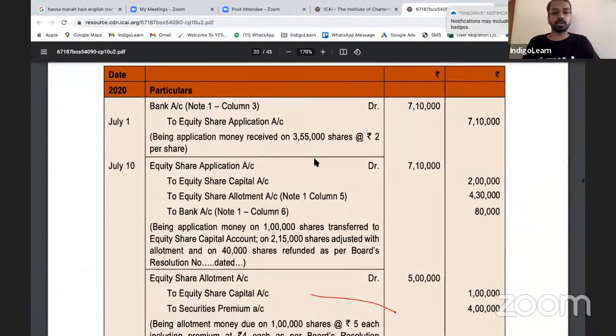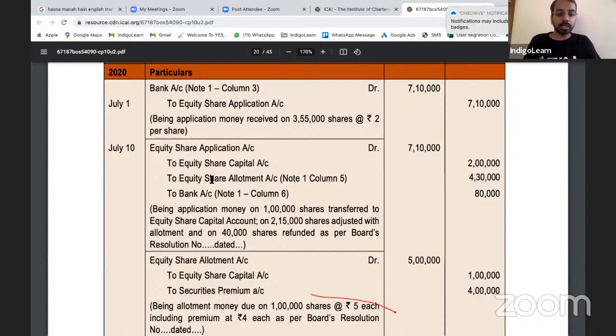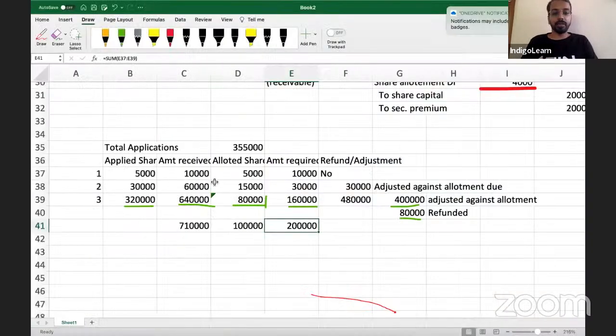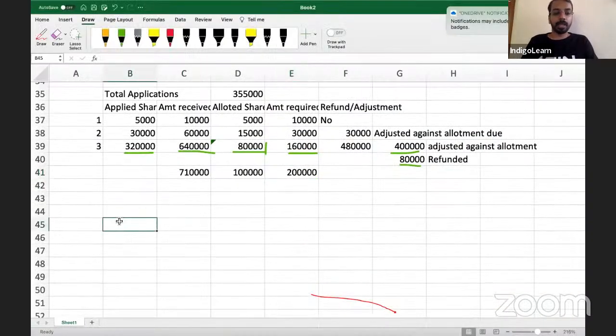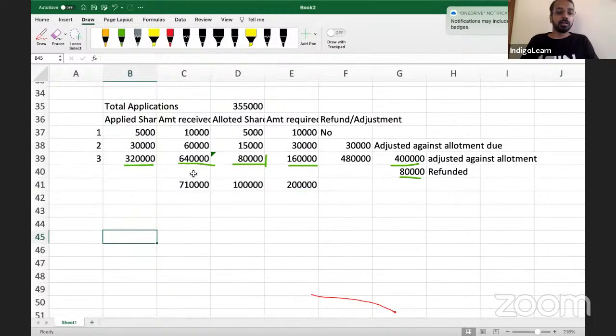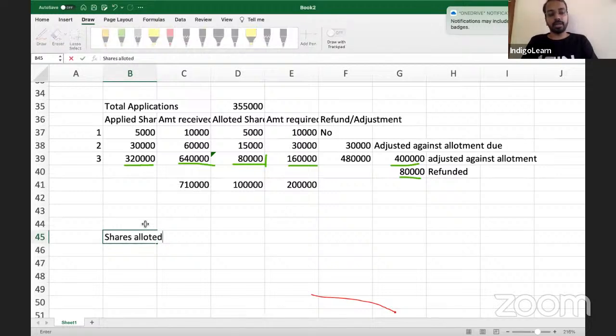Now, first thing that you have to do is, once you have passed this 7,10,000, don't try to do a combined entry, because sometimes when you try to do a combined entry, you may get confused. So first, try to break it. Shares allotted 1 lakh.